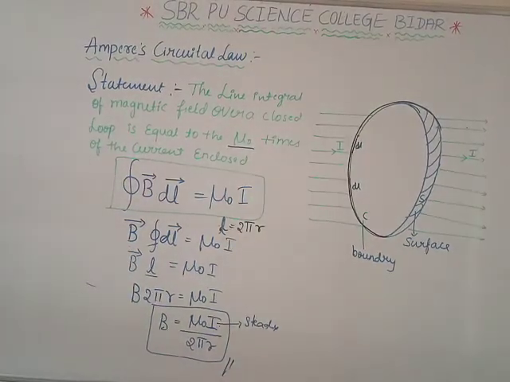Next, we have an expression for the magnetic field at a point due to a long straight conductor using Ampere circuital law.